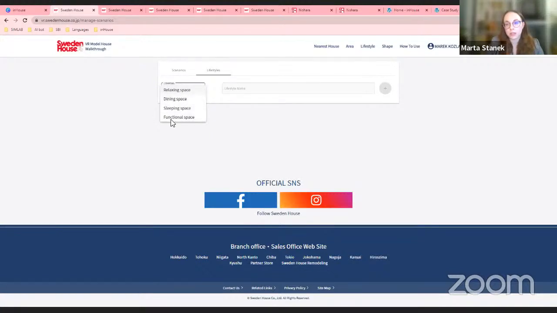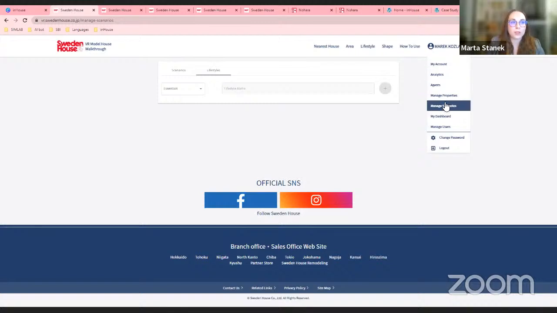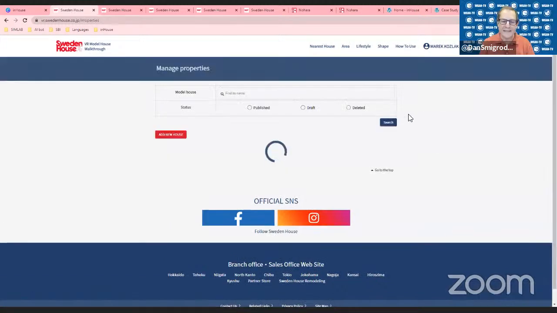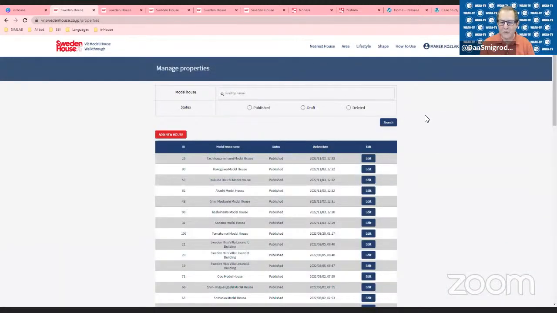Of course, this can be changed to any other 4 categories that are needed for the client, and then you can simply add new lifestyles or scenarios yourself. So you can expand the list of searching criteria as you go and add whatever is needed. So just to be clear, this is all tag driven.